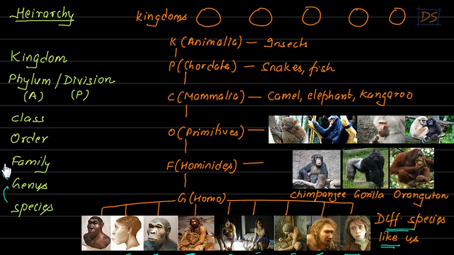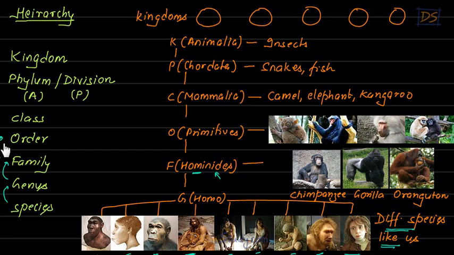Then above genus we'll have family. So this genus Homo comes in the family Hominids. Look here. Hominids. And obviously there will be many more organisms in this family. Apart from these, there will be many more organisms in this family. Some of them are like chimpanzee, gorilla, orangutan. So these are also in this family of Hominids.